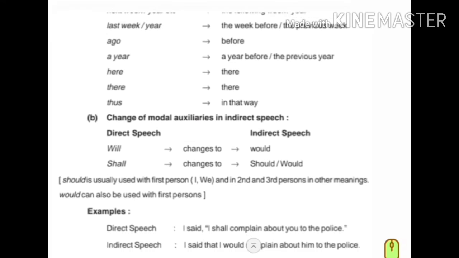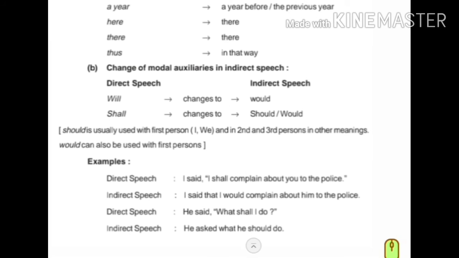Change of modals from direct to indirect. Will changes to would. Shall changes to should or would. Should is usually used with the first person, I and we, and with the second person in other meanings. Would can also be used with the first person.